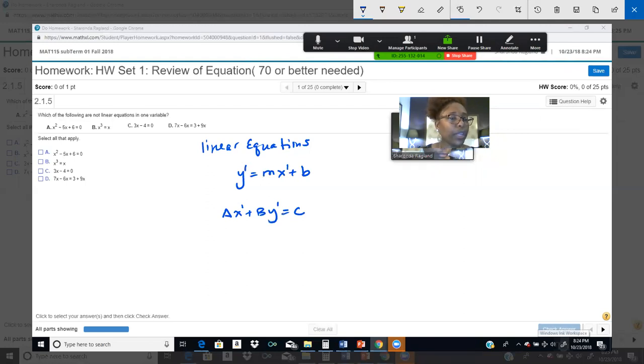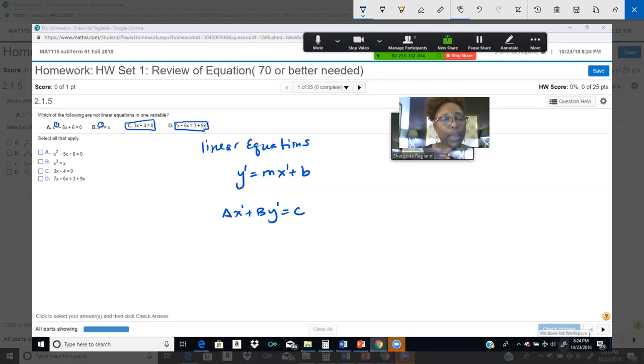If you look over here, we already see that A has a square, so that eliminates it from being linear. B has a cube, that eliminates it from being linear. Then we have 3x minus 4 equals 0, and then we have 7x minus 6x equals 3 plus 9x. That fits the form.